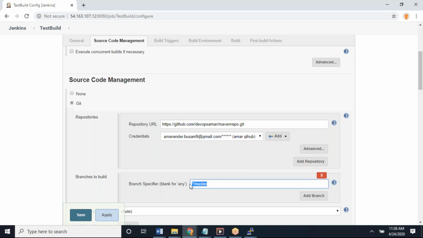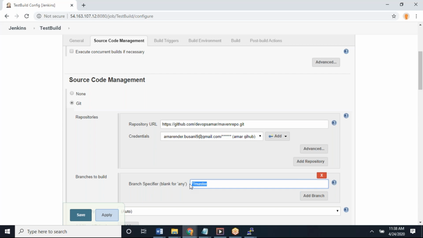See, it's taking the code every time from master only. If you make changes to another branch, it definitely won't take them. Either I have to create one more job for that purpose, if you want to get the code from a new branch instead of master, maybe for dev, maybe for a future branch, whatever you need.